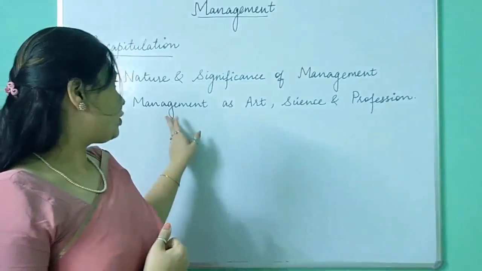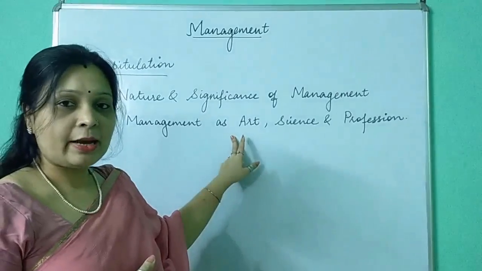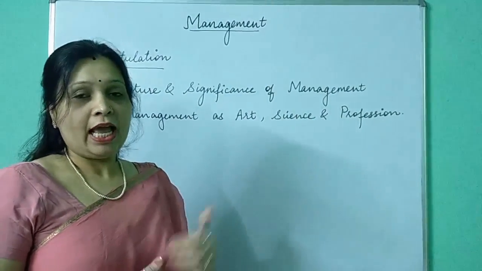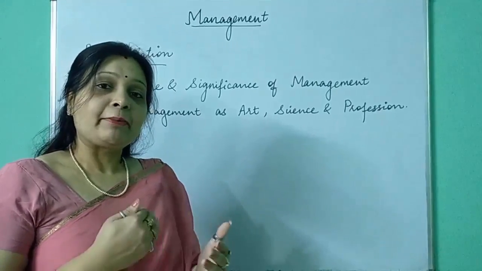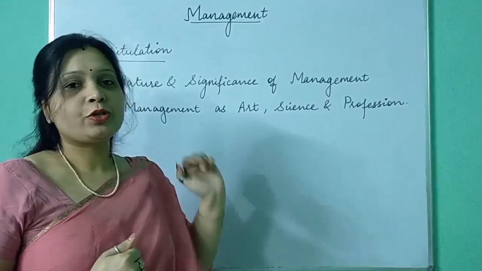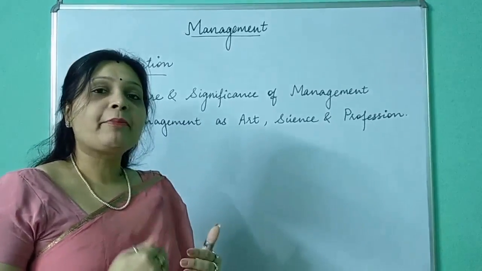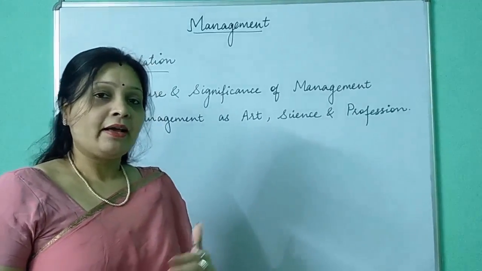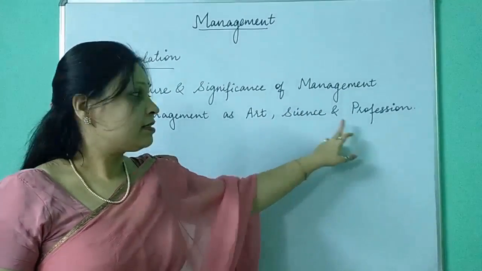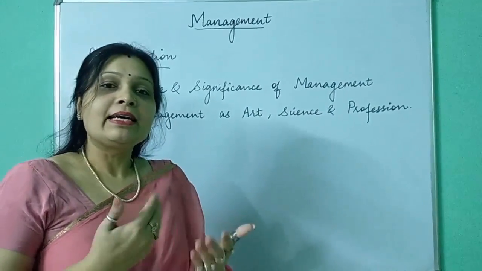In the second video, we discussed the second chapter of your first unit, that is management as art, science and profession. In this video, we compared the features of art, science and profession with the features of management, and after comparing, we concluded that management can be called a pure art, a soft science and a budding or a developing profession.